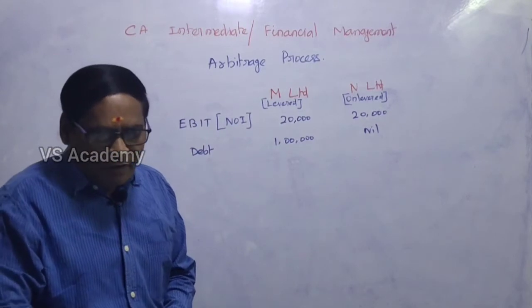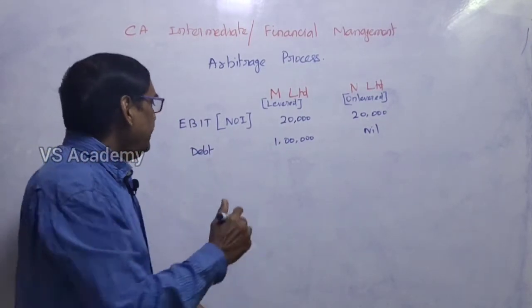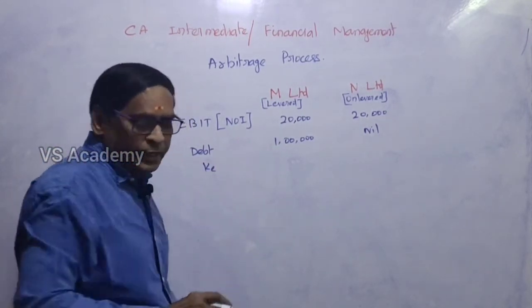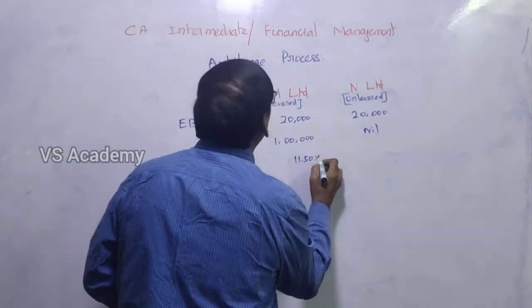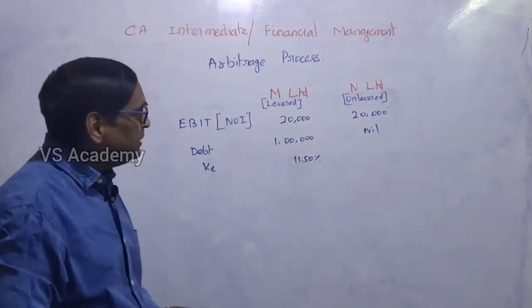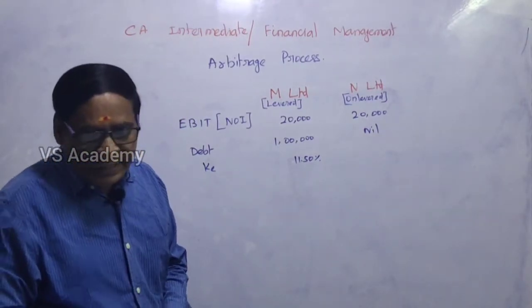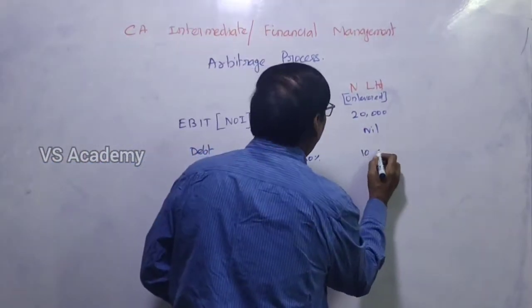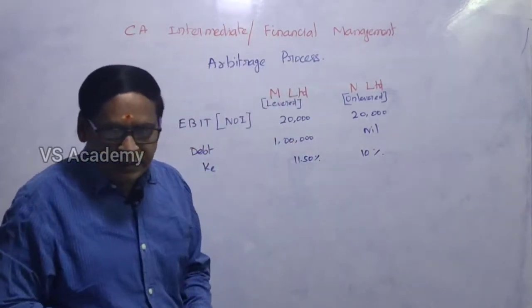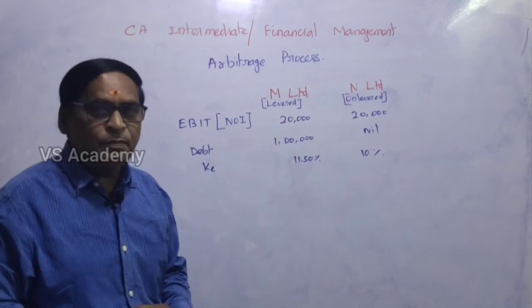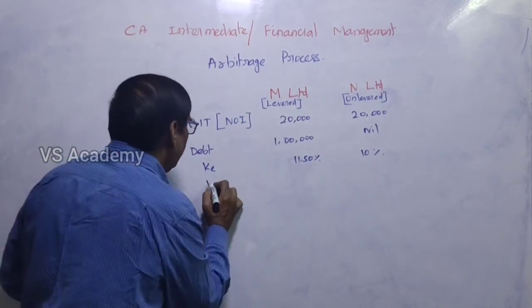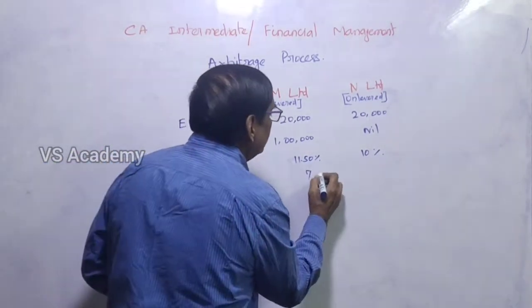And then the cost of equity: 11.50% in M Limited, whereas in N Limited it is 10%. And the cost of debt is available only for the levered company, that is 7%. So cost of debt KD equals 7%.